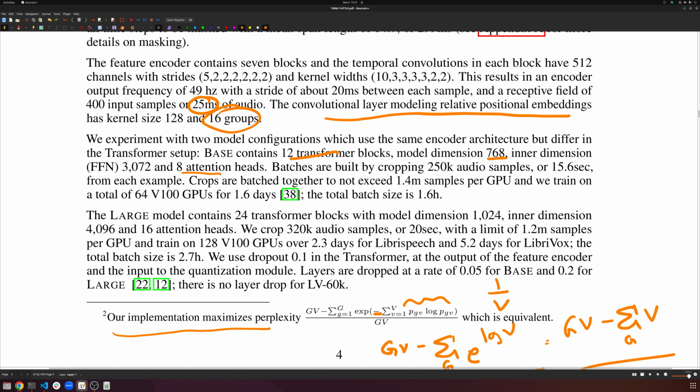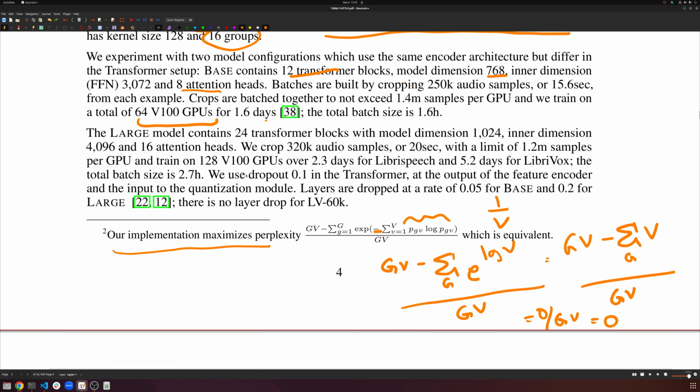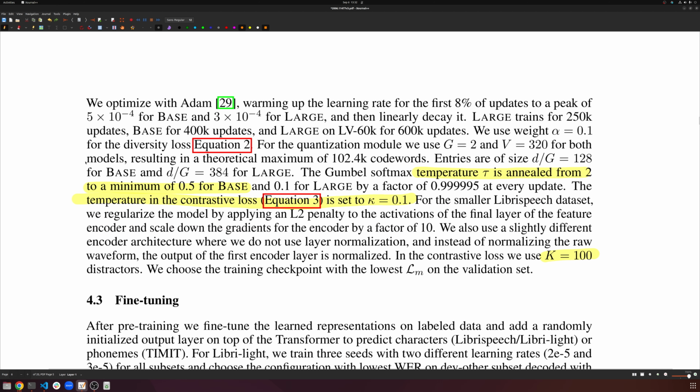We'll set all this up for our data set. It'll be fine. And their batch size is roughly about 1.4 minutes per batch, right? So we'll see again 1.6 hours per batch, which is a huge batch size, which we will not be able to meet without having 64 V100s lying around. And they're able to train in 1.6 days, where my reproduction took about 8-9 days to get not even as good performance, but that's all right. This is all for learning. So we'll set up all of this stuff later.